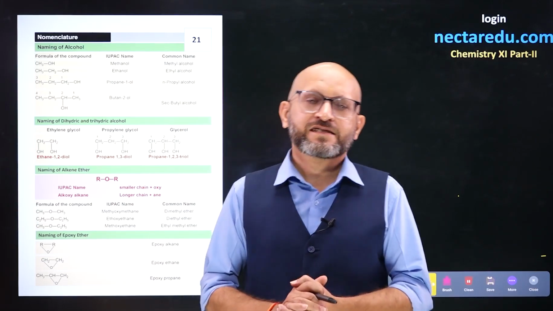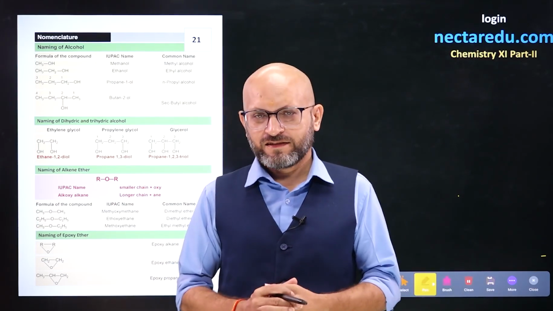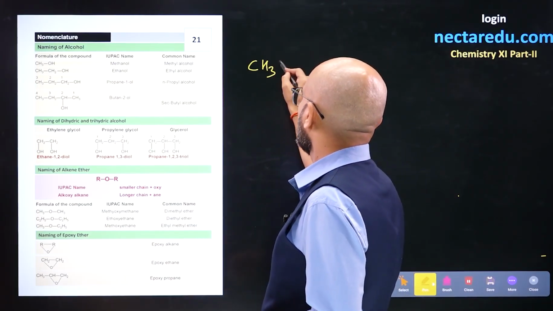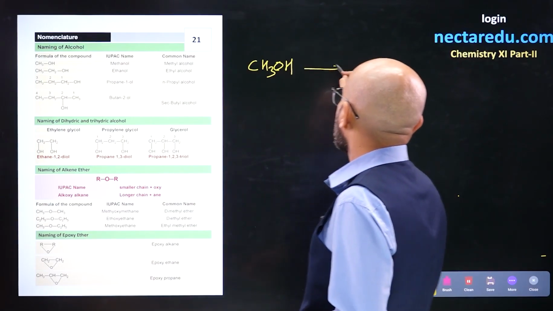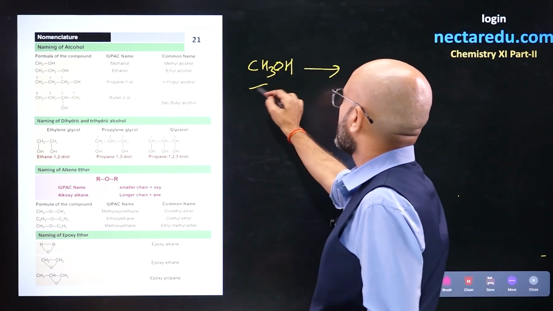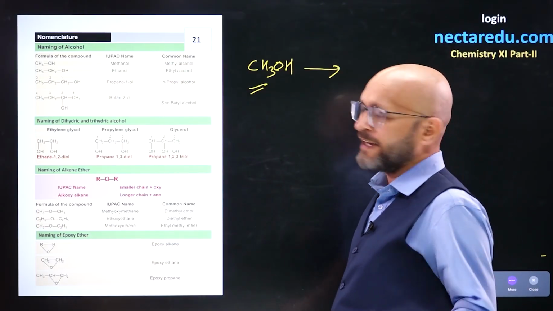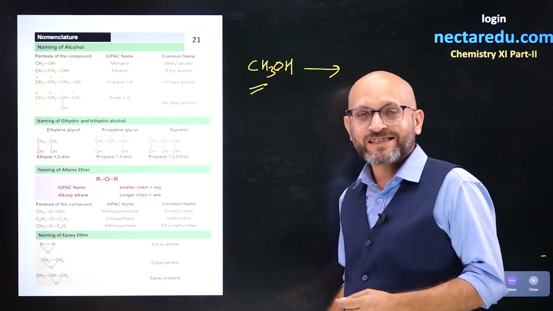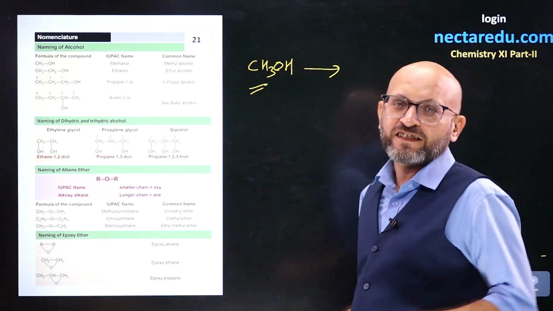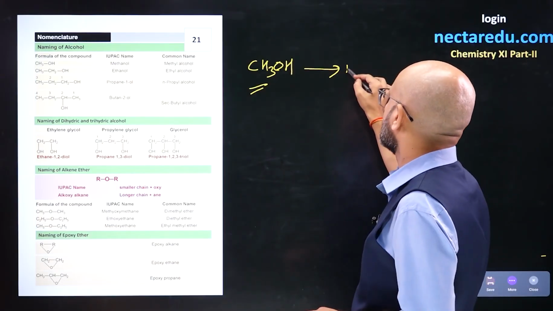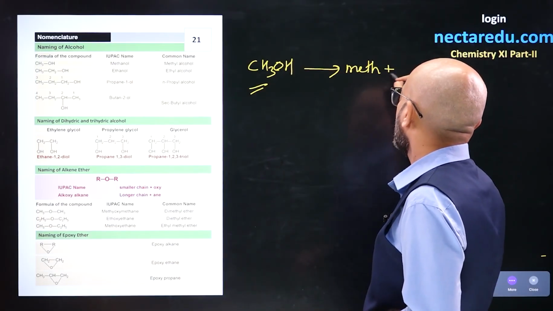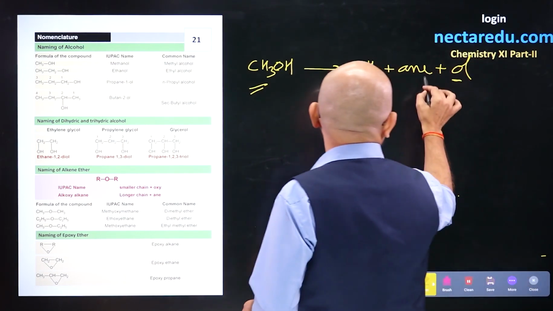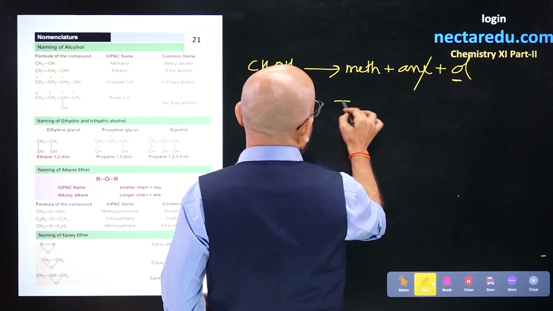Now we are going to discuss the naming of alcohols and ethers. Let's check out. If we have a 1 carbon alcohol, CH3OH, we name it as follows: the root word for 1 carbon is meth, and it is a single bonded compound, so the primary suffix is ane, and for OH the secondary suffix is ol. So the name goes like this: meth plus ane plus ol. Now O is coming, so we will drop this E. So the name will become like this: